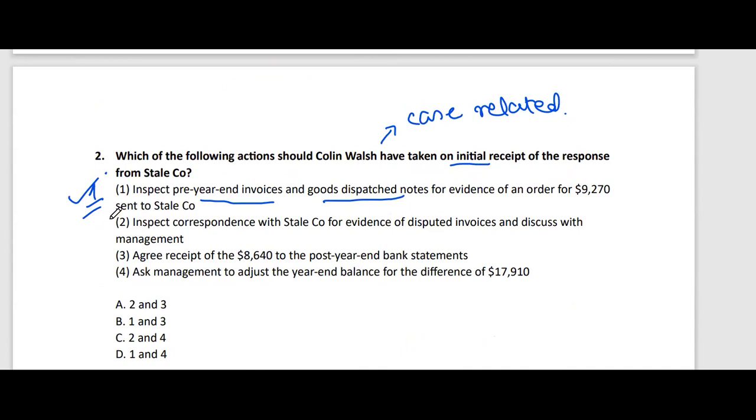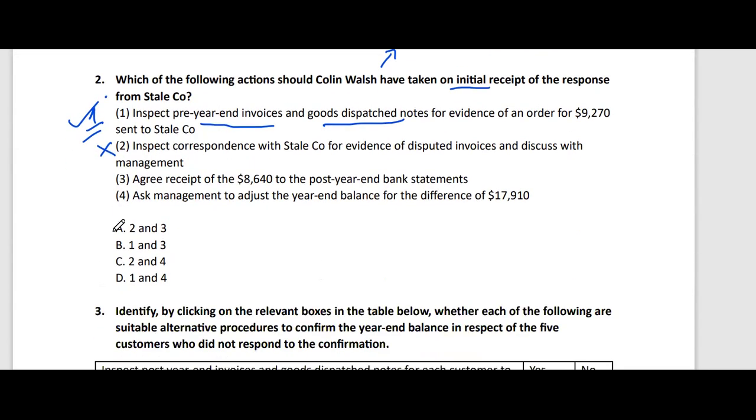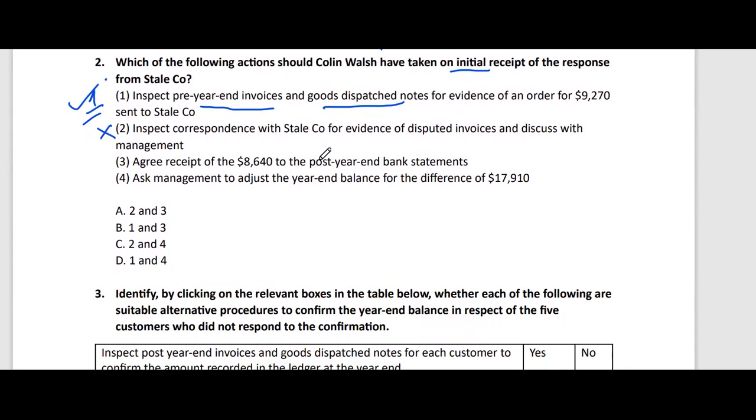I can perform this step, but not at the initial stage. Then agree receipt of the 8640 to the post year-end bank statement. Yes, it's correct. I already told you that the post year-end bank statement will reflect this 8640 receipt. Then I'll not ask management to adjust the year-end balance for the difference of 17910 without investigating the reasons for the differences. Okay. And at the initial stage, I'm not sure whether this is because of an error or not. So I'll see the reasoning and then I'll take the relevant steps.